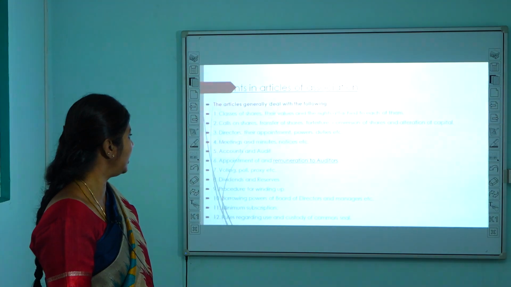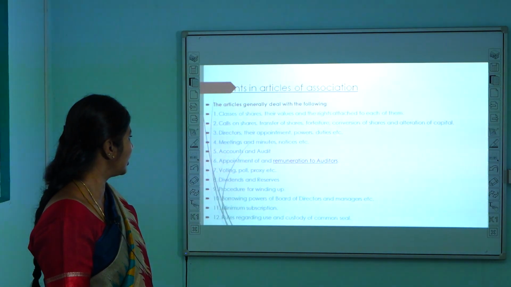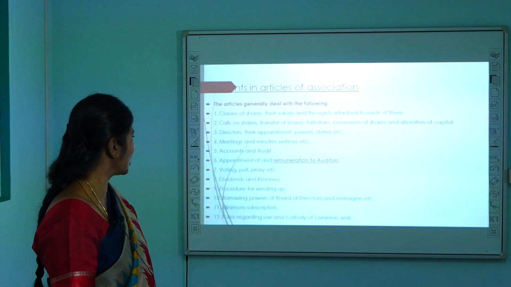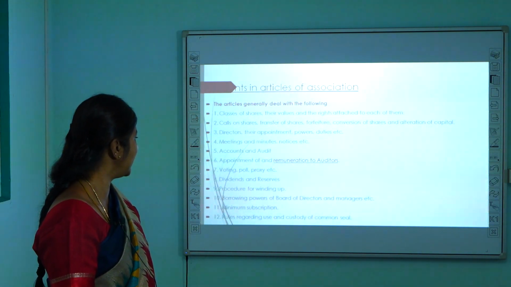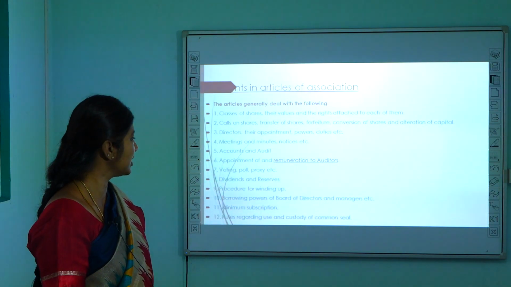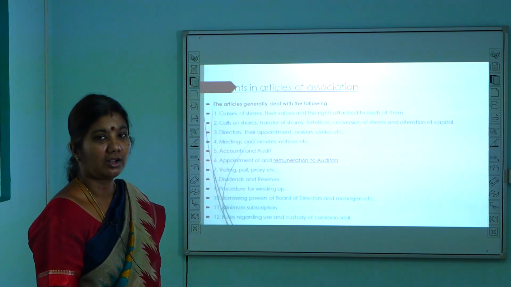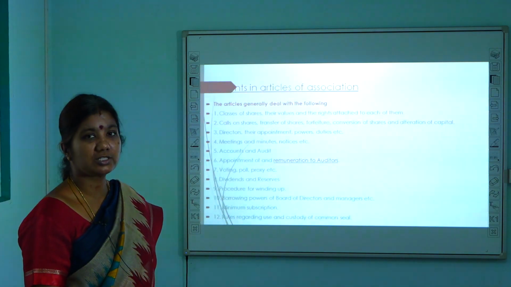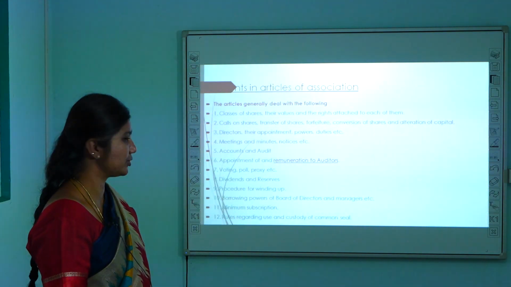Meetings and minutes of the meetings, notices, accounts and audit procedures, appointment and remuneration of the auditors, voting, poll, proxy, dividend, reserves, procedure for winding up, minimum subscription, and rules regarding the use and custody of the common seal. All these things should be clearly defined, and how they can be used has to be presented in the Articles of Association.